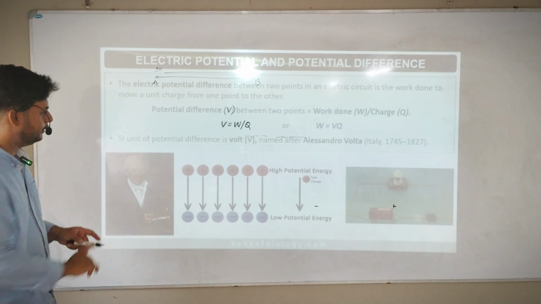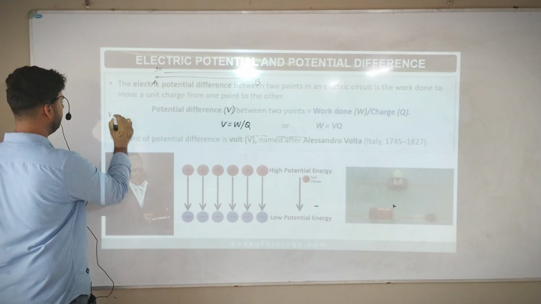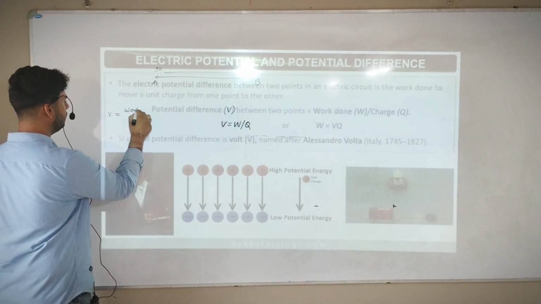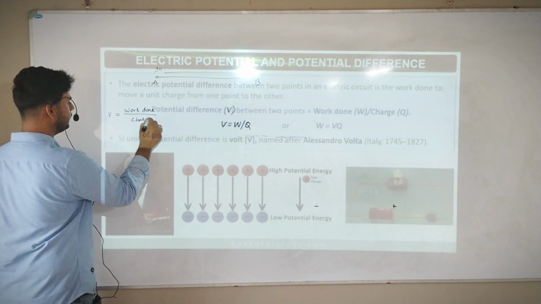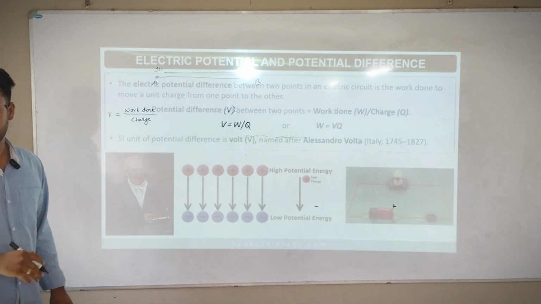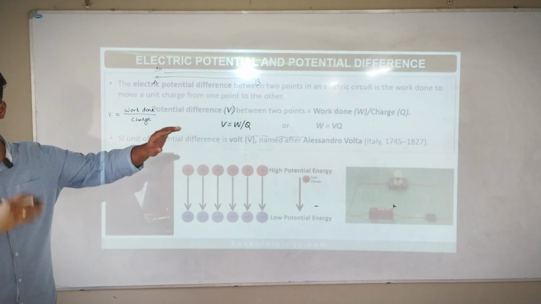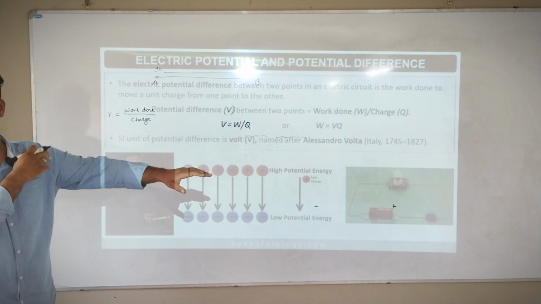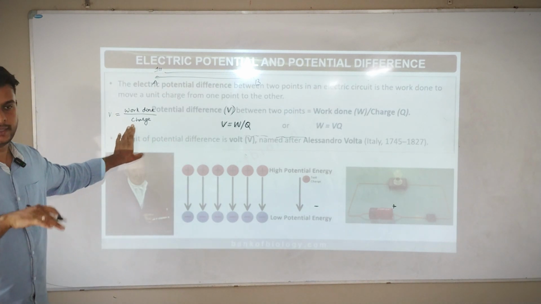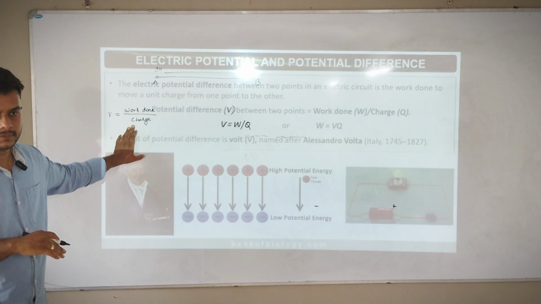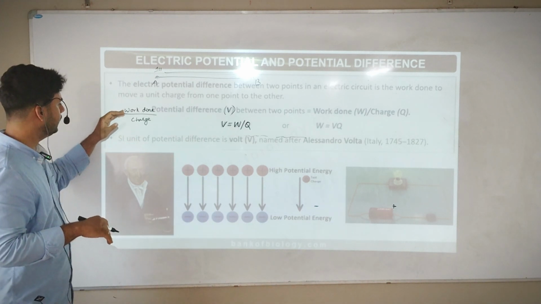Potential difference V is equal to work done by charge passing at that time, like that I was writing. Charge will pass at one time from point A to point B, it will take time. So that time I was referring. But the charge includes time, I think. Okay. So potential difference is equal to work done by charge.